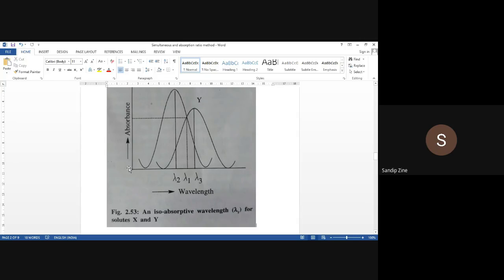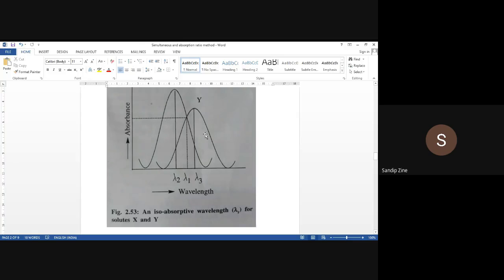So this is a typical output of absorbance versus wavelength. Now this peak, whatever we are observing over here, is the lambda max of the X component at wavelength 2, and the Y component at wavelength 3. And this is the common absorbance where two peaks are overlapping or interacting. So for example, we will consider this as wavelength 1.